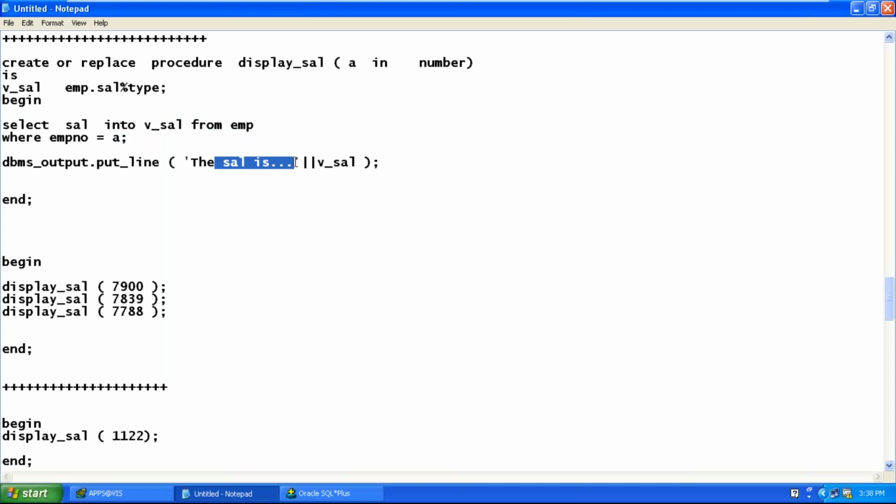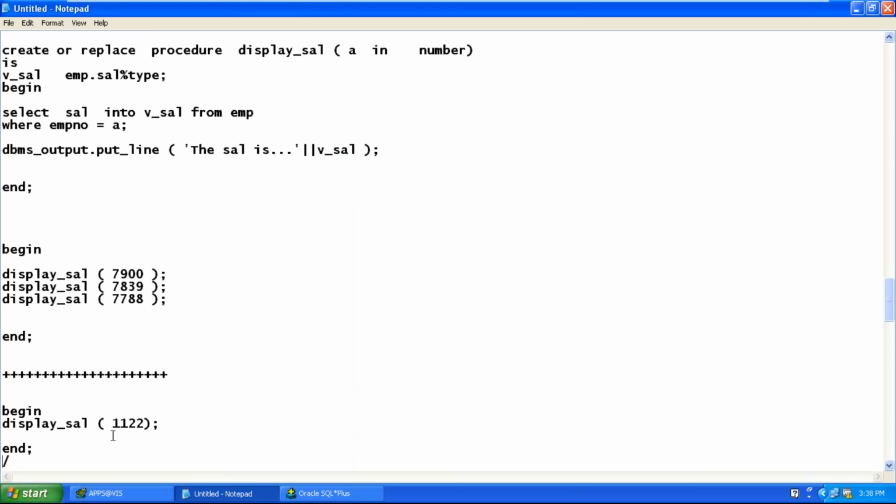The salary is... it will be successful. You will not get a result. So what is the output you get? Do you get the salary is followed by a null value? You will not get the value. The salary is only. Okay. I will execute this. Evaluate this and tell me what actually happened.